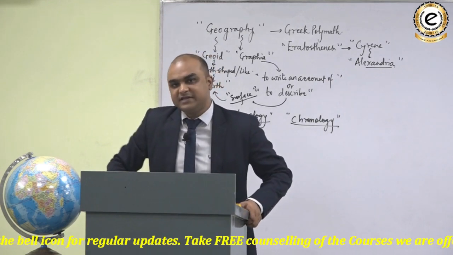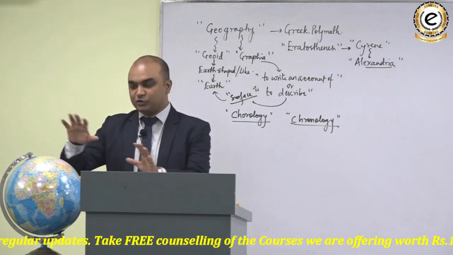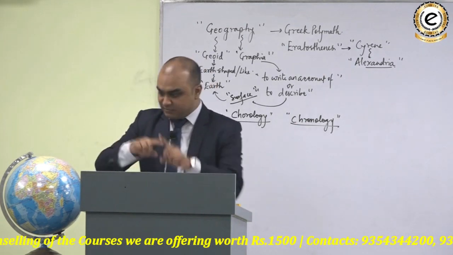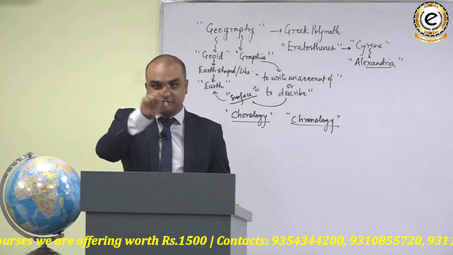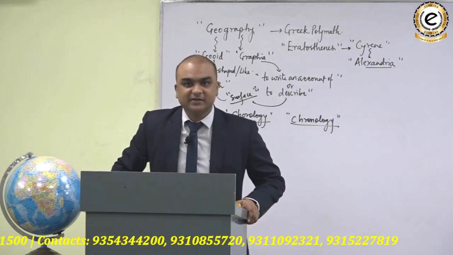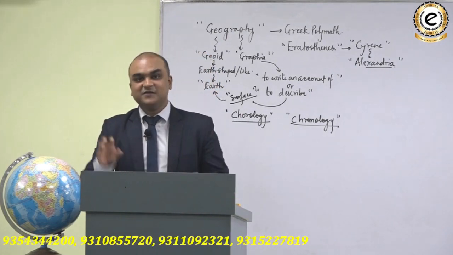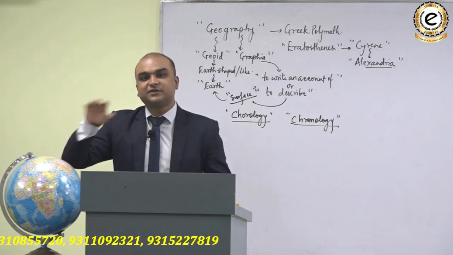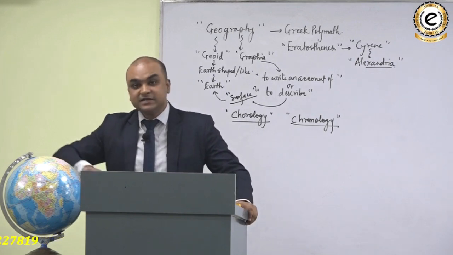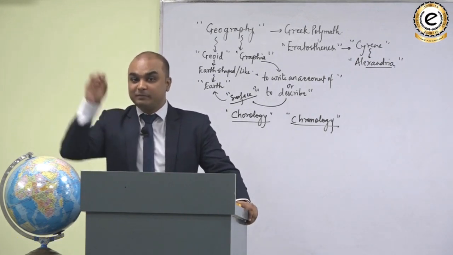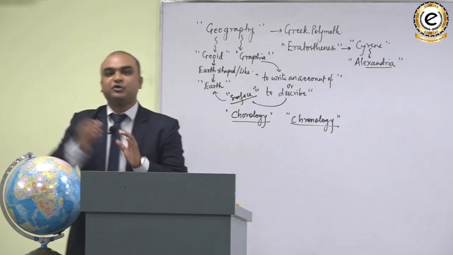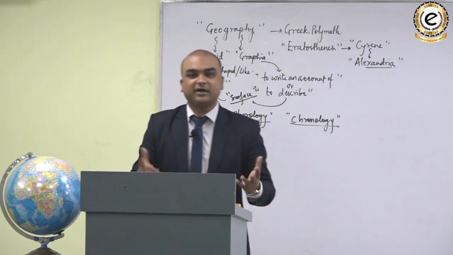Can we describe the agricultural fields or the rice producing fields over the surface of the earth? Yes, we can. In terms of space, we can make a map and we can highlight over the surface of the earth which are the regions which are famous for producing rice. We can make a map in which we can describe the mountains of the world, the 4 mountains of the world. Or we can make a map in which we can highlight the rivers of the world. In fact, we can also make a map in which we can highlight those areas of the world which are densely populated. तो क्या describe कर रहे हैं हम?